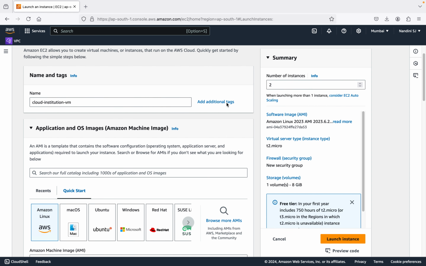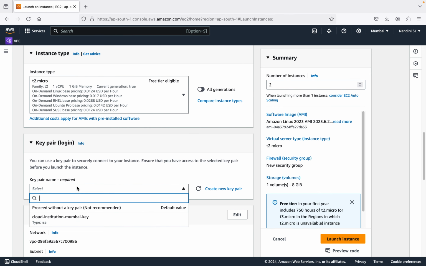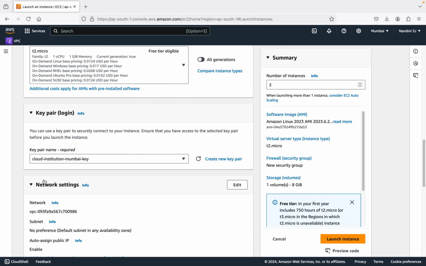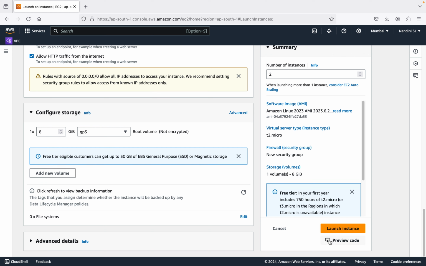I'm going to create two instances, not only one, with Amazon Linux and everything else default. For the key pair, I'm going to choose the cloud institution Mumbai key pair. I'm going to allow HTTP traffic, because if you want to enable HTTP traffic from the target group to the load balancer, it will be very helpful. Then launch instance.